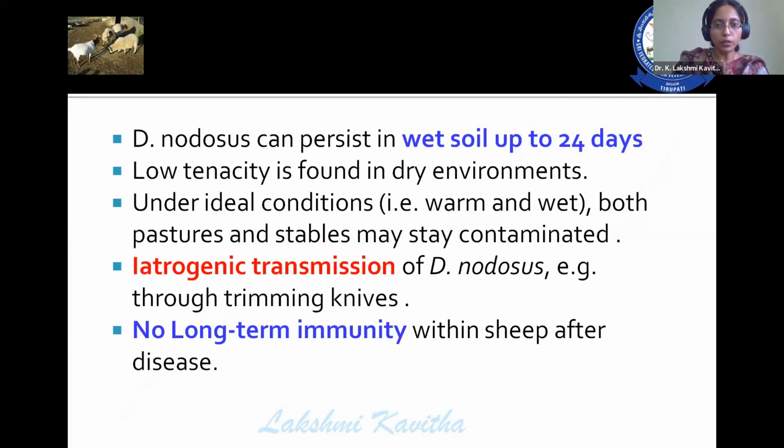So Dichelobacter nodosus can persist in wet soils up to 24 days, and low tenacity is found in dry environments. Under ideal conditions, both pasture and stables, the environment gets contaminated, that is, warm and wet conditions. Iatrogenic transmission of Dichelobacter nodosus is also observed because of trimming knives.